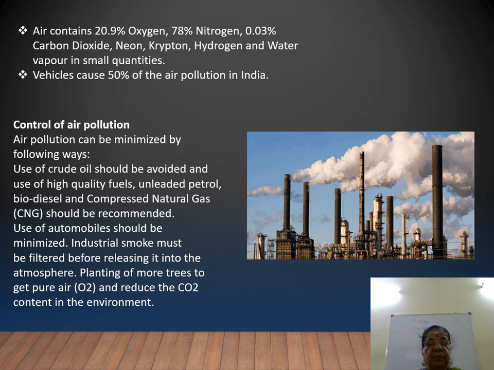Use of crude oil should be avoided and use of high quality fuel, unleaded petrol, biodiesel and compressed natural gas, that is in short CNG, should be recommended. Use of automobiles should be minimized where possible. Industrial smoke must be filtered before releasing it into the atmosphere. Planting of more trees gives pure air and reduces carbon dioxide content in the environment. This is air pollution, control of air pollution.